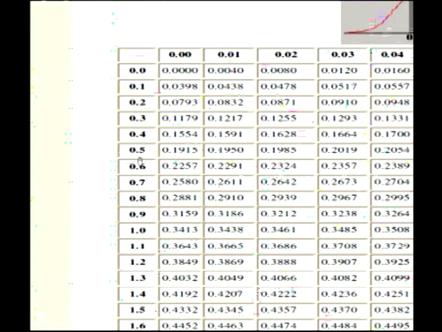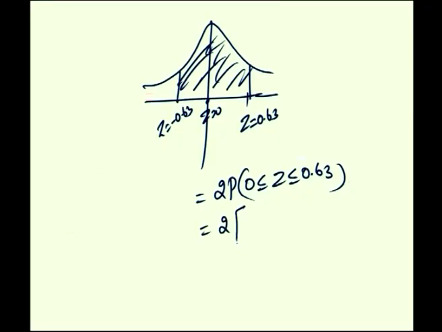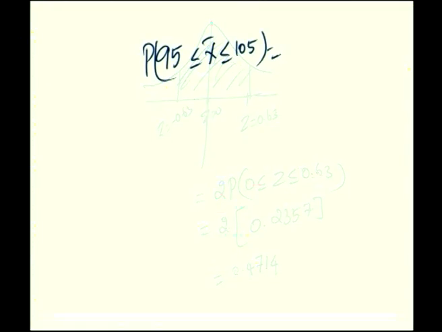It says for 0.63 we have 0.6, corresponding to 3 is 0.2357. So, this is equal to 2 times 0.2357, which is equal to 0.4714. Hence, we have got the answer for the sampling without replacement case. We have P of 95 less than or equal to x bar less than or equal to 105 is equal to 0.4714.